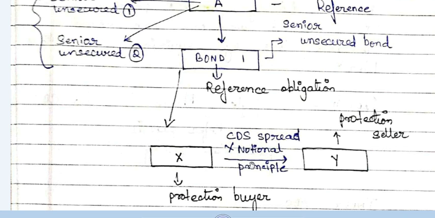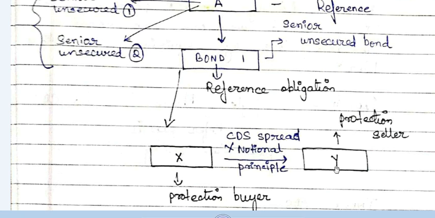Or suppose we have bought a $10 million CDS. So $10 million is the par value. Okay, that is the notional principal, and on top of that we have to pay a 2% spread. So $10 million into 2%. We have to pay that much as premium. Okay, it may be a monthly premium or a yearly premium or a quarterly premium, whatever is decided between these two entities. But this party X has to pay to the party Y.